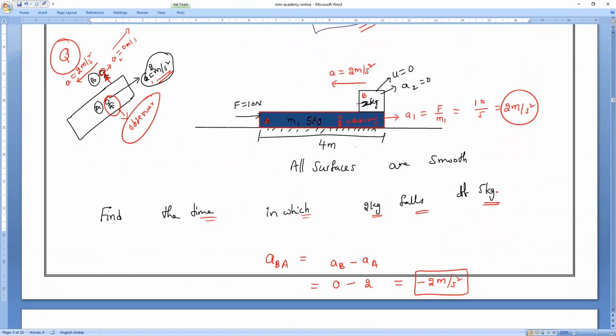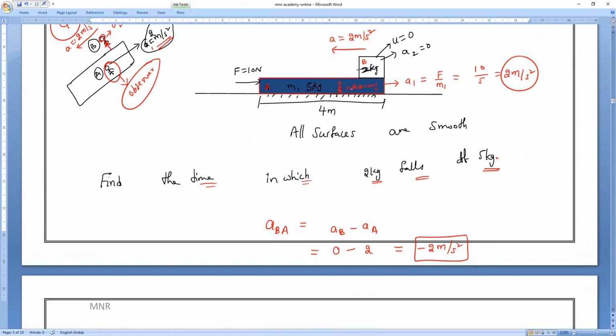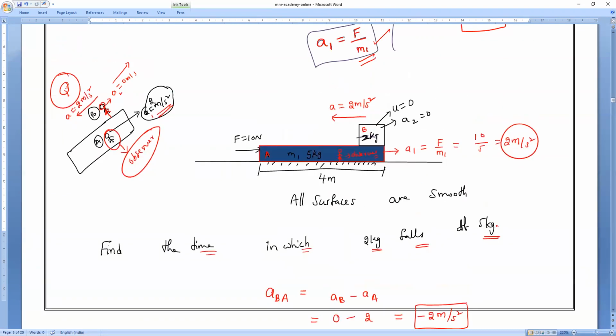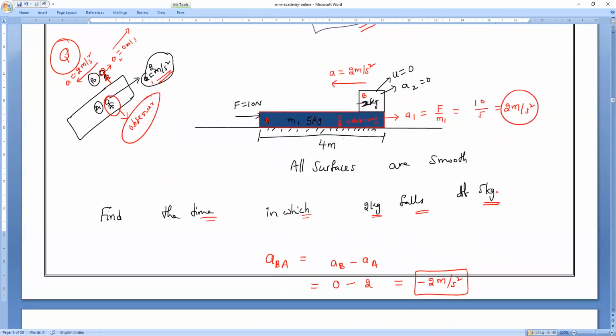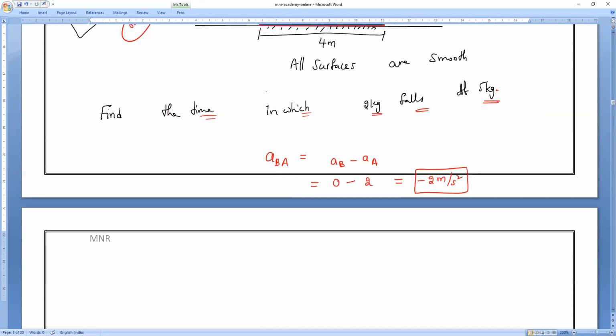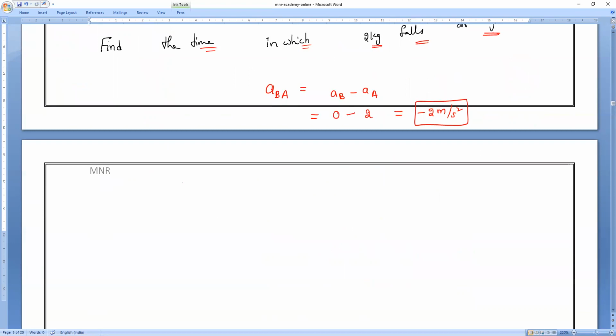Yes, that is it. Next, what is the total distance of A? Then what is the distance traveled by B with respect to A? Whatever the length A travels, B also appears to travel. For example, A travels 4 meters forward, then B also appears to travel how many meters in the backward direction? 4 meters. Right or wrong? So the distance traveled by B with respect to A is also 4 meters.